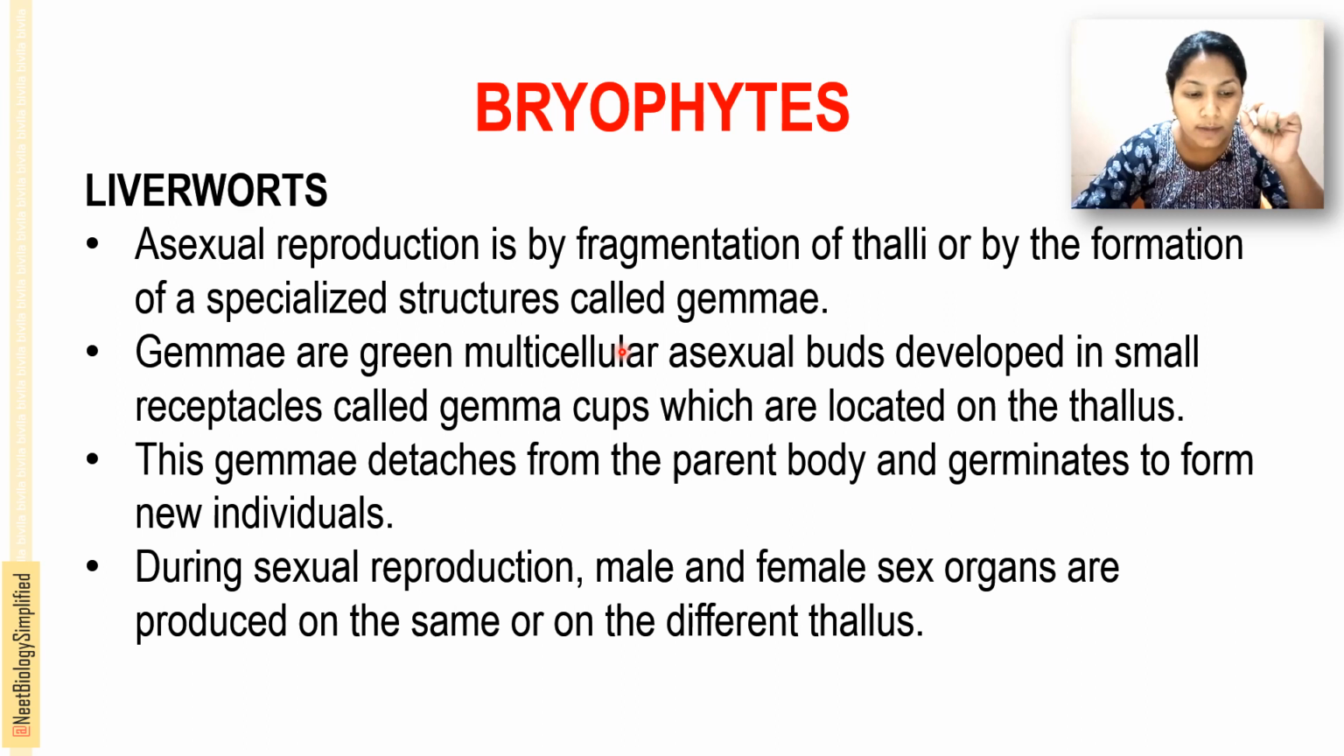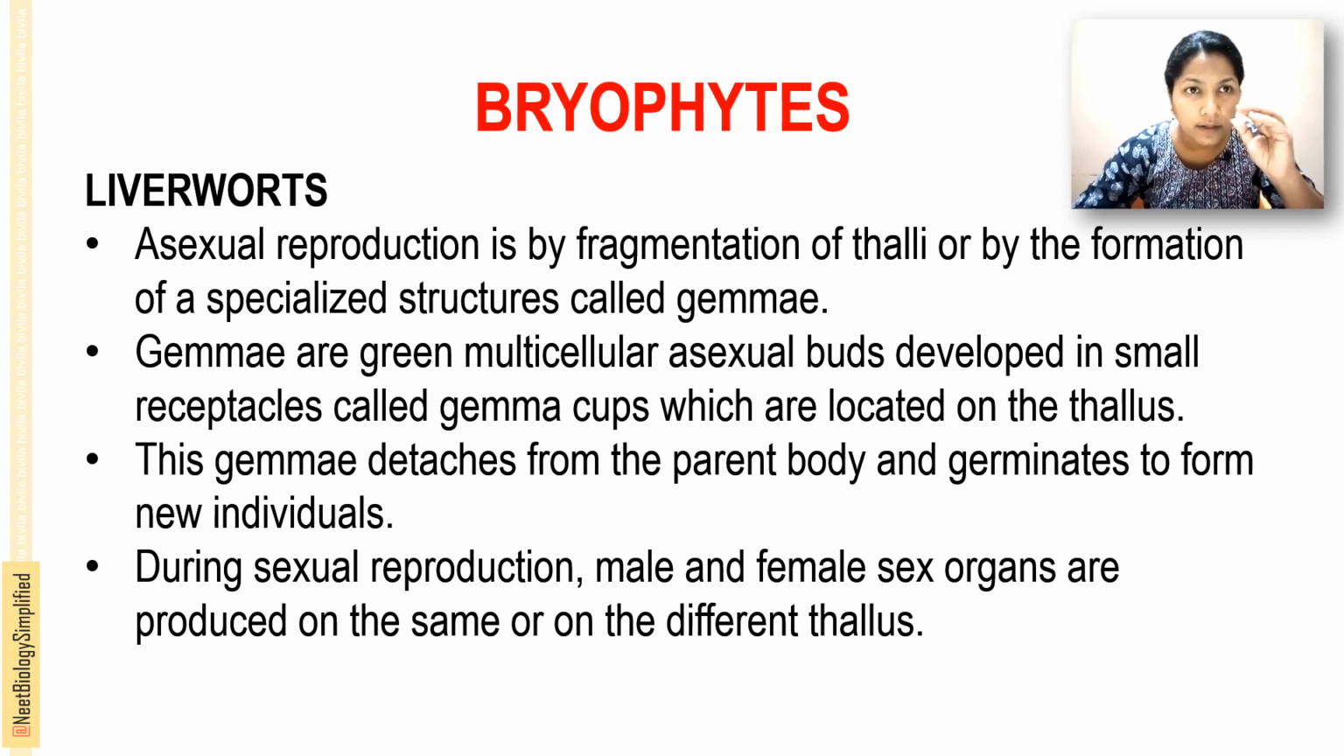That is called fragmentation. And during sexual reproduction, male and female sex organs are produced on the same or on different thalli. That is, in sexual reproduction, male and female gametes and sporophytes are formed. In asexual reproduction, they reproduce mainly by fragmentation or formation of a specialized structure called a gemma. These gemmae are green multicellular asexual buds that develop in a gemma cup, a small receptacle, and it is located on the thallus.